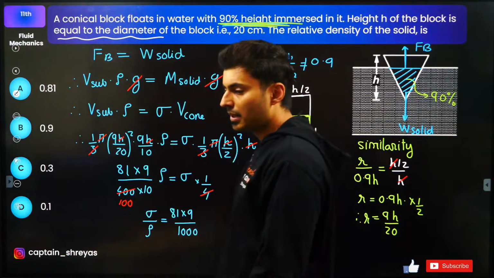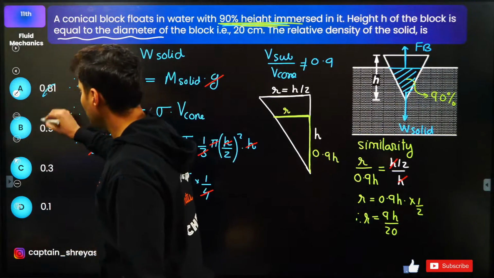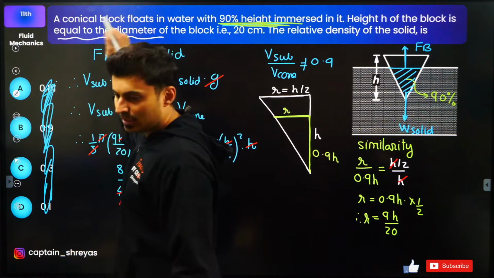I'm just going to leave it over here. Yep, it's not going to match with any of the options. So the options are incorrect. So just ignore this. But that's it. That's the answer.